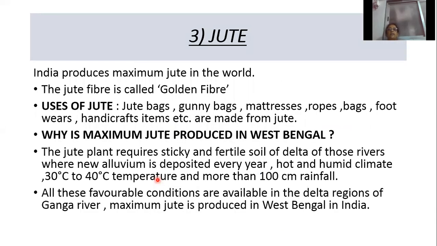Then the third cash crop is jute. India produces maximum jute in the world. So which country produces maximum jute in the world? What is the other name of jute? It is known as a golden fiber. So what is jute known as? It is known as a golden fiber.